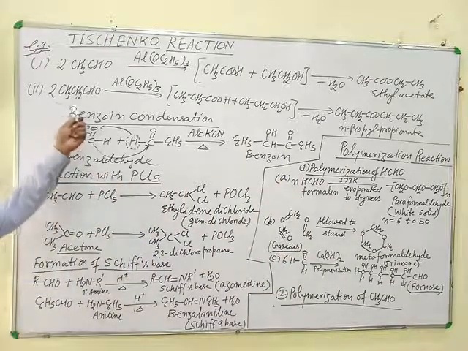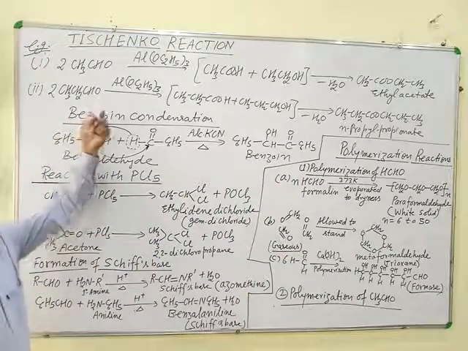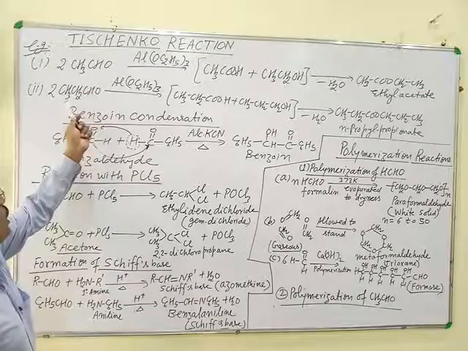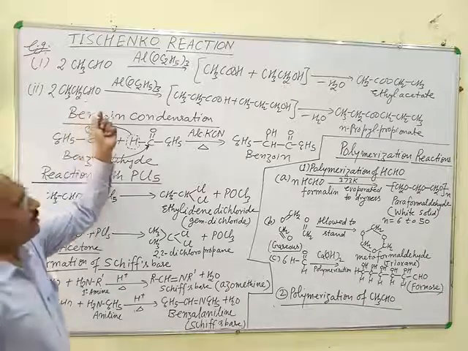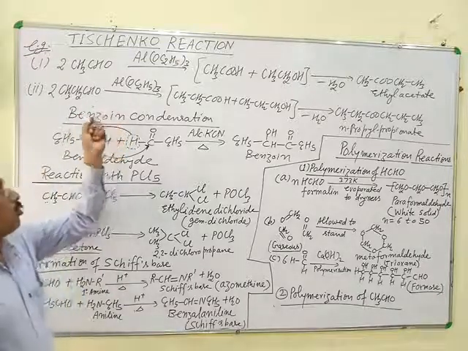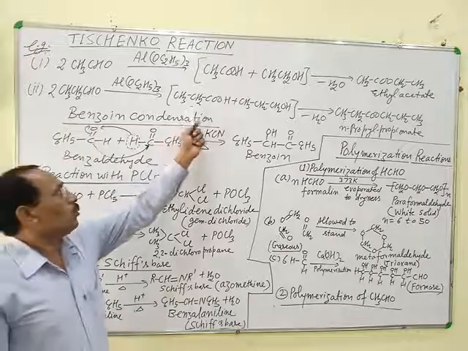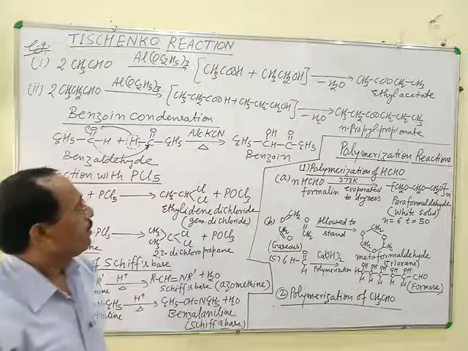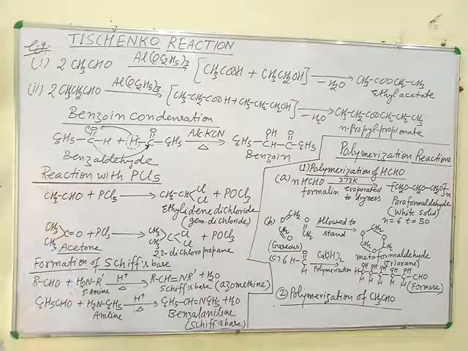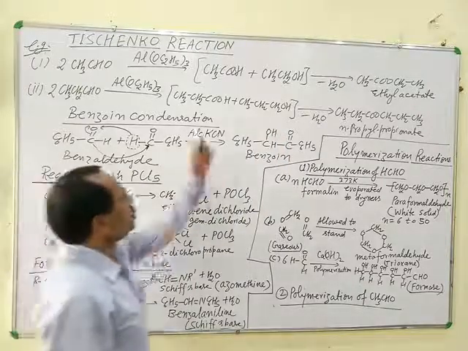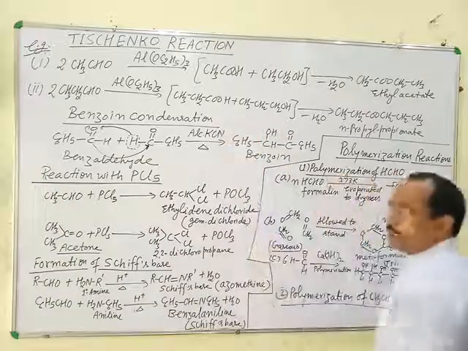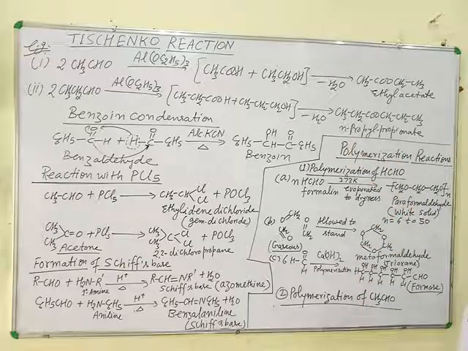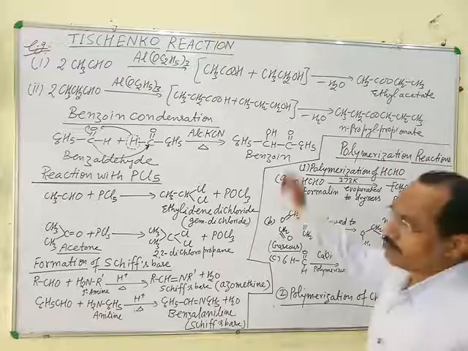Second example, this is propanaldehyde. First one is acetaldehyde, second is propanaldehyde. Two molecules of propanaldehyde are taken in this reaction. One molecule gets oxidized to propionic acid, another molecule gets reduced to normal propyl alcohol. These two products combine together and form normal propyl propionate, that is ester. This is Tischenko reaction.